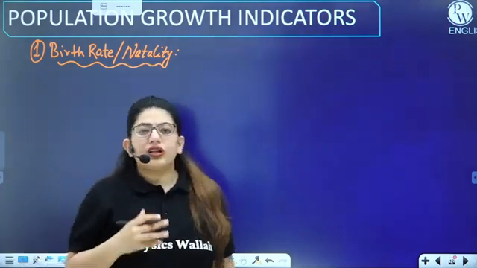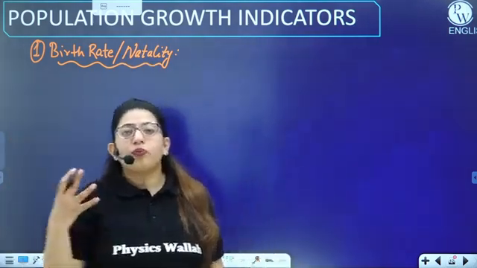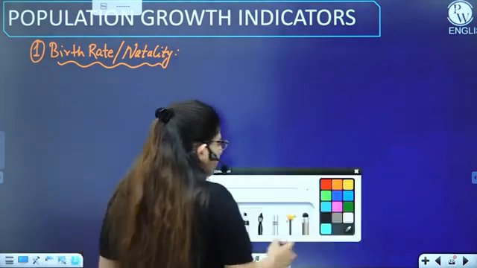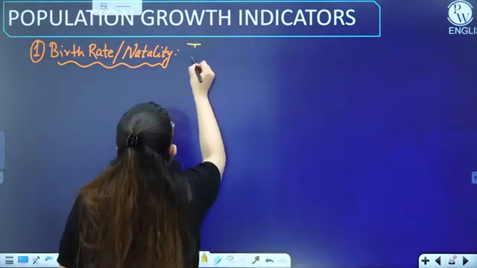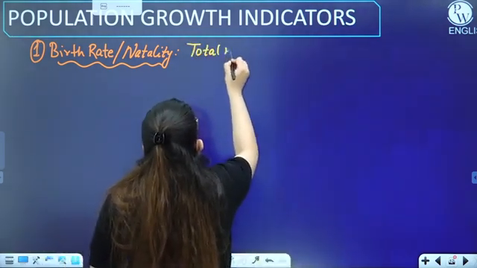It is the total number of individuals born per 1,000 individuals.